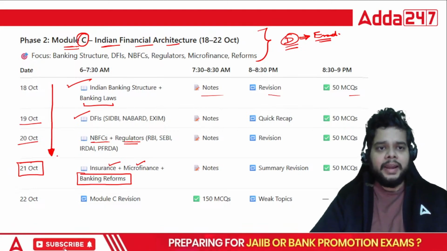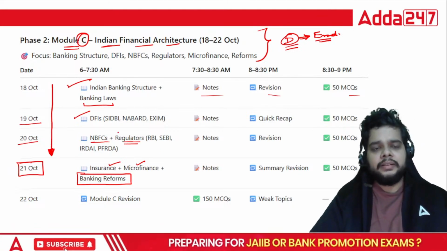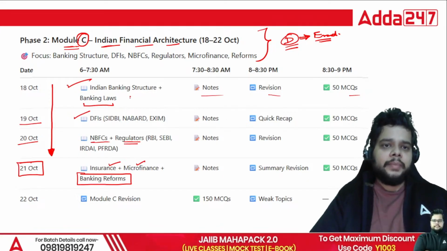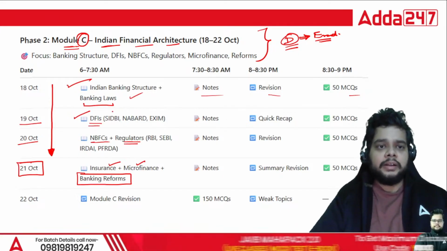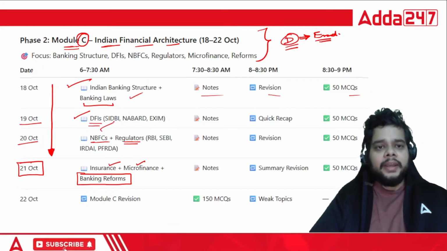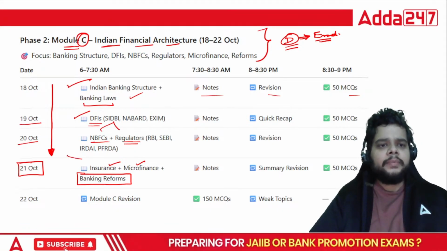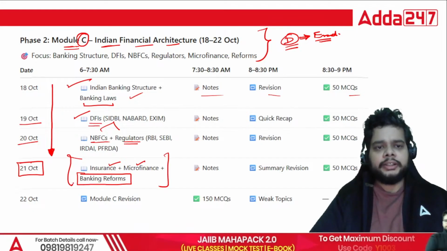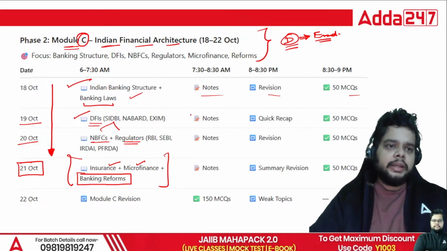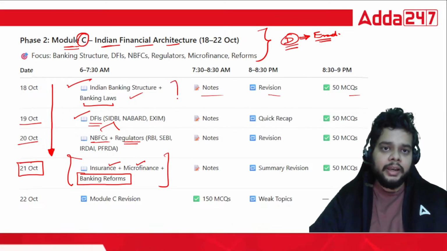Now we have made this particular plan for all of you in the order of priority. This must be your priority. Okay, in the previous year questions, the maximum questions are asked from the Indian banking structure and banking law. Then DFIs, the chronological order has been asked. For NBFCs and regulators, a good amount of questions have been asked. Banking reforms has a lesser number of questions as compared to the other three topics. We have clubbed these topics.